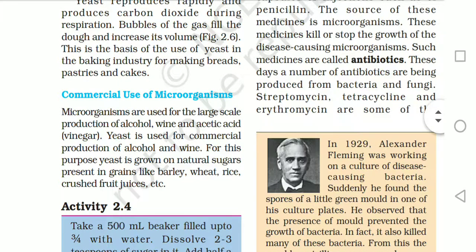Now we also have commercial use of microorganisms. What do we mean by commercial use? It means for selling, by which you earn money on a large scale. That is the production of alcohol, wine, acetic acid, which cannot be consumed directly but will be used for making other things that can be consumed.